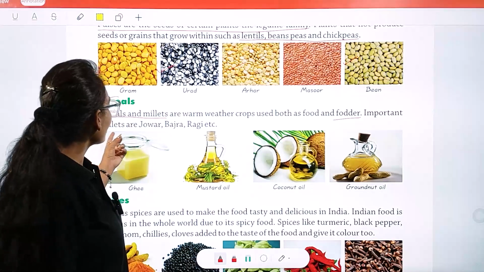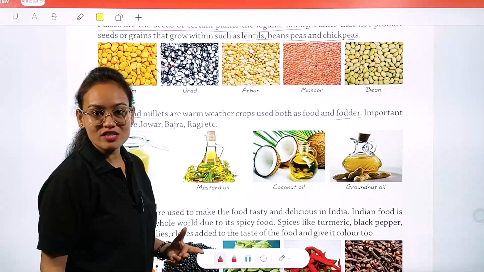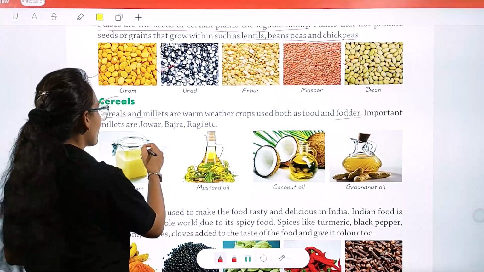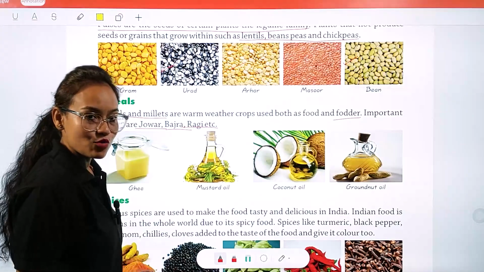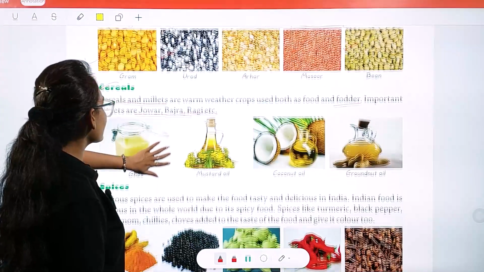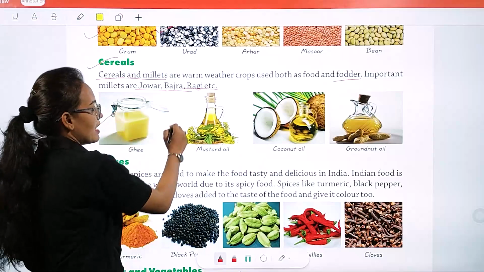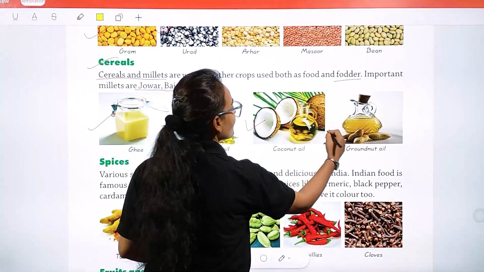ठीक है, इंपॉर्टेंट मिलेट्स कौन कौन से हैं? Let's have a look. The important millets are jowar, bajra and ragi. Okay, these are the important millets. Here you can see the examples of oils: ghee, mustard oil, coconut oil, groundnut oil.